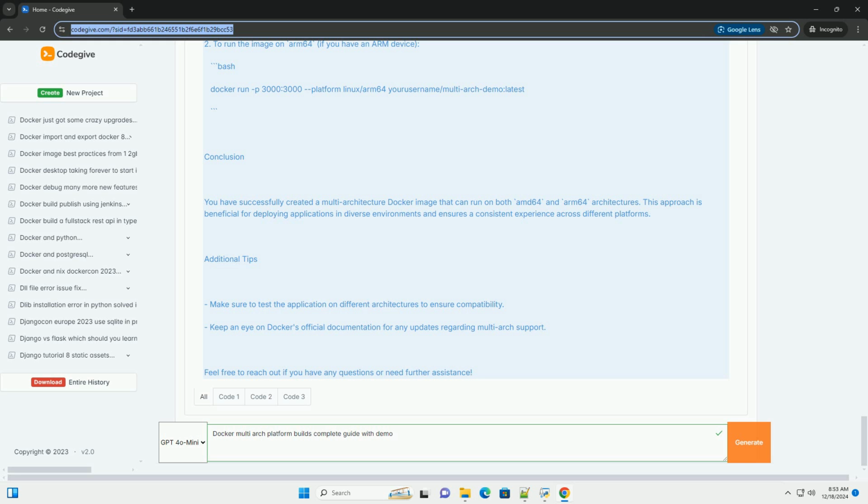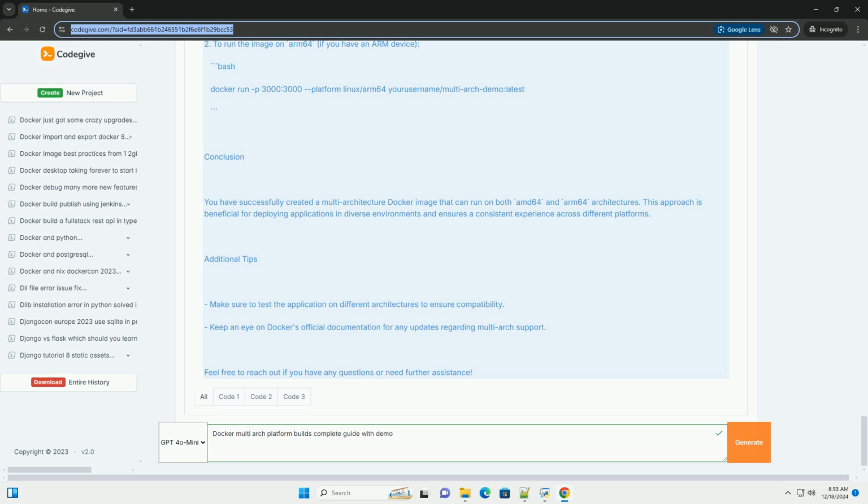COPY package*.json ./ RUN npm install. Copy the rest of the application code. COPY . . Expose the port the app runs on. EXPOSE 3000. Command to run the app. CMD ["npm", "start"].